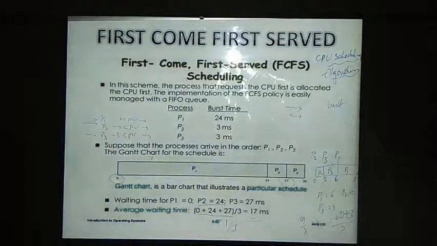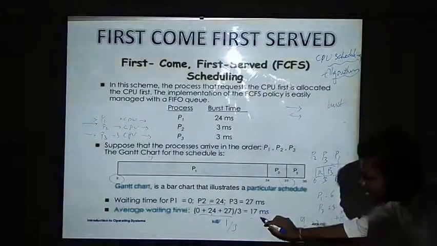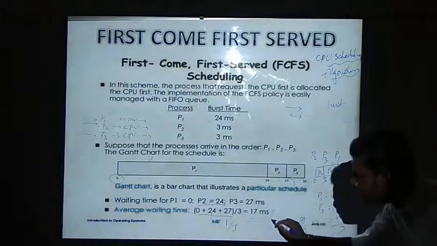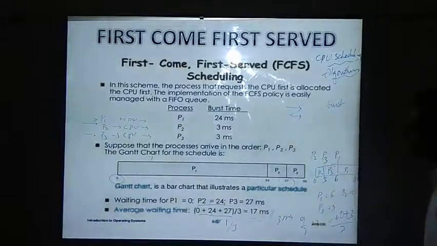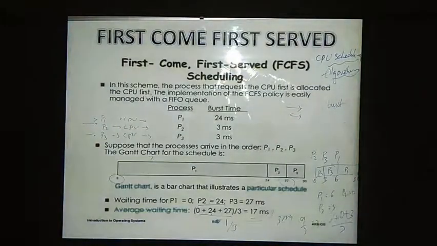See here, we are getting 17 milliseconds average waiting time. Here we are getting only 3 milliseconds average waiting time if we are changing the order of request. Like this, we will have a huge waiting time difference if we are changing the order of request.